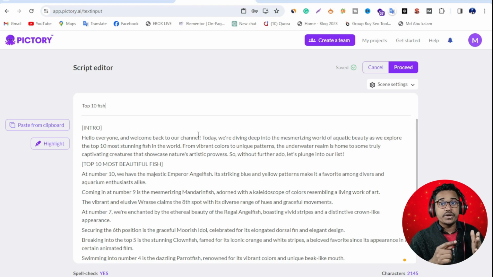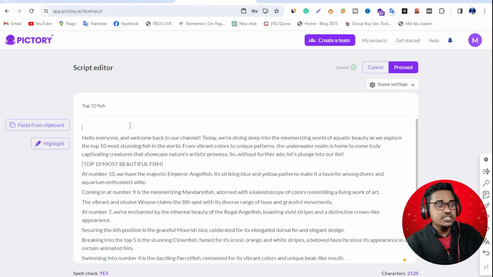Example of, if you want to create top 10 restaurant in Dubai, top 10 beautiful place in South Africa, top 10 place in America, and top most beautiful places India, Bangladesh, any other country, and top 10 most popular cricket team in the world, top 10 most popular league, football league in the world, anything. Just create prompt script using chat GPT, then paste here, then your video are ready.